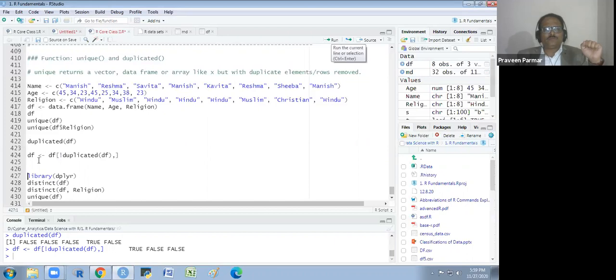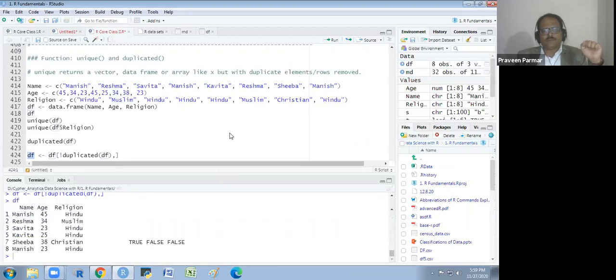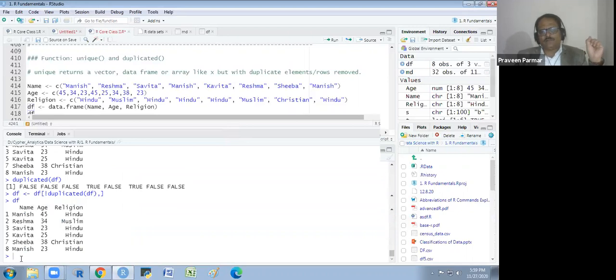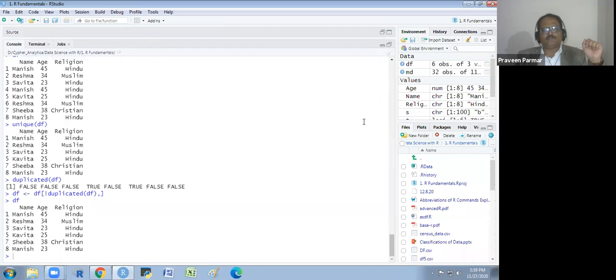And if I show you this data frame now, you see this data frame is now the same unique what we got in the unique, the same thing we are getting here. In the unique you have got it. You see this and this unique, there is no variation. Does that make sense to you? Yes, sir. So either we could use this one or we could use the unique function. Is it clear? Yes, sir.